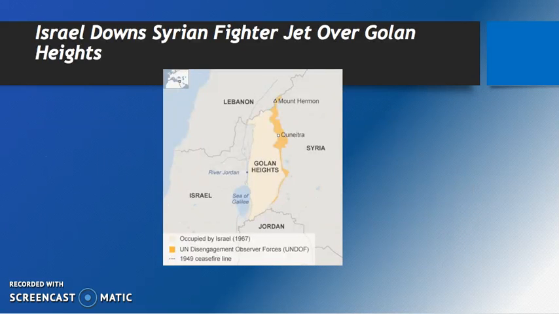So the first thing that we're going to look at is the Syrian fighter jet that was downed over Golan Heights. This graphic shows where Golan Heights is compared to Israel and Syria. But if we want to understand why the fighter jet was downed in the first place, we got to look into the history between Israel and some of its surrounding Arab countries.